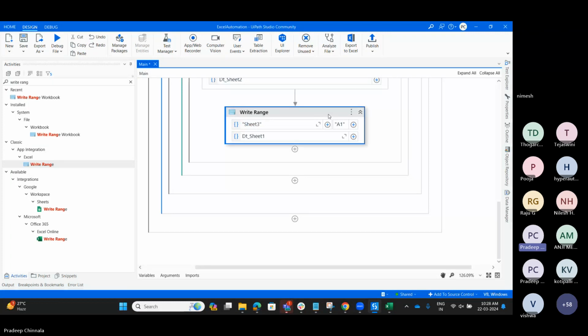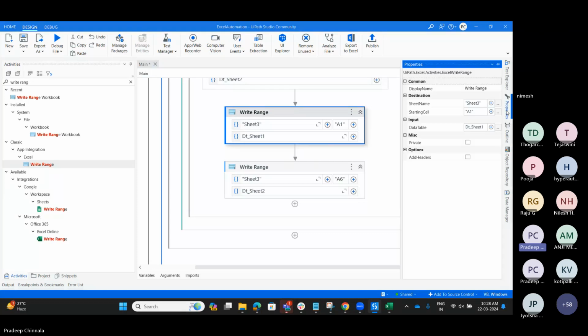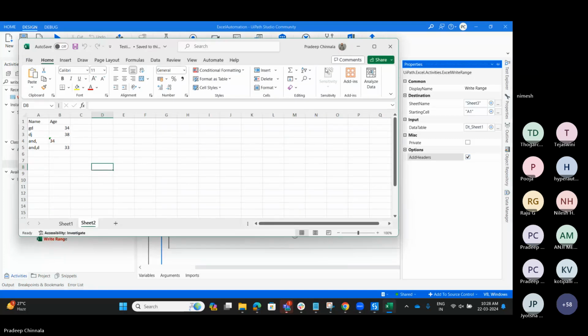And again, I'm going to give data table 2 from A6. For this write range, I am going to add headers. For this, I am not going to add any headers. So let me run it.